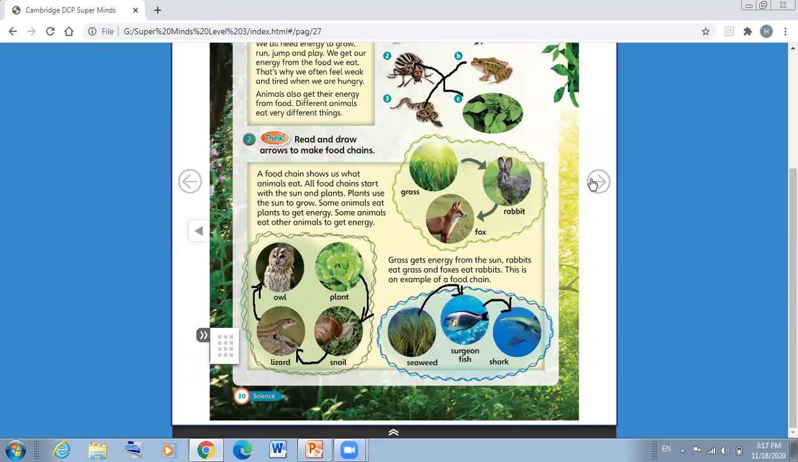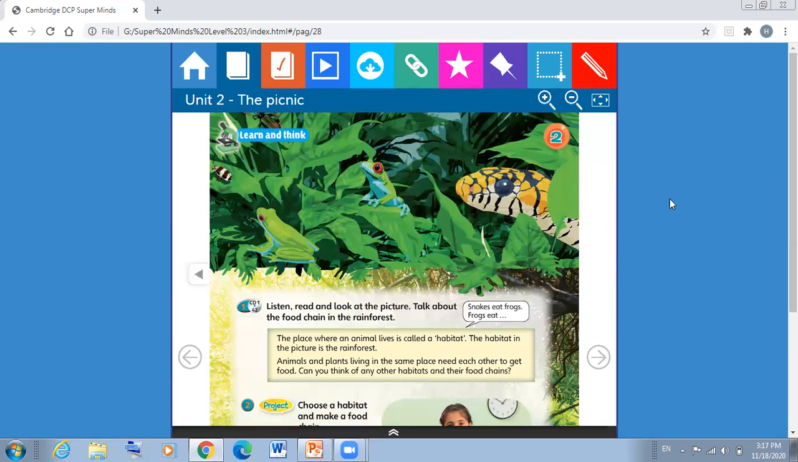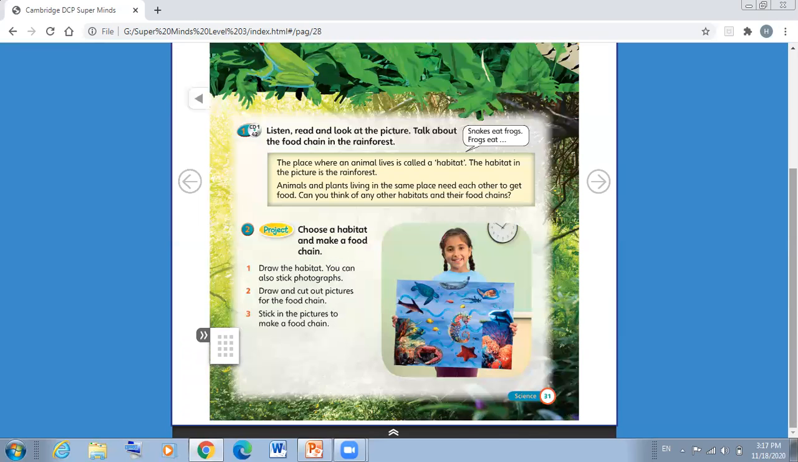Okay, and we have something here we call a habitat. It is the place where an animal lives, and it is called a habitat.